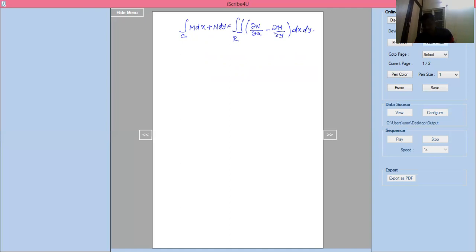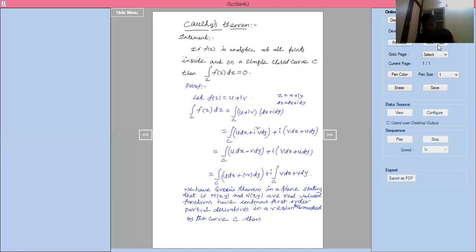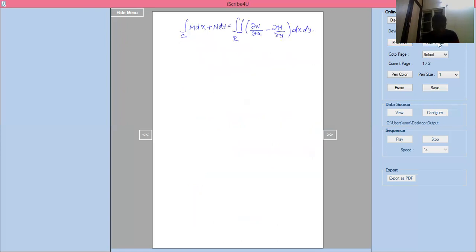Applying this theorem on the RHS of this equation. We can consider this as equation 1. So if you take that as equation 1, apply this theorem on the RHS of equation 1.